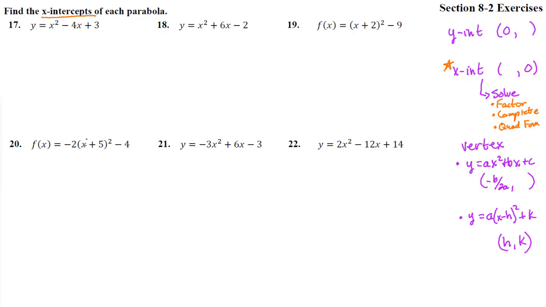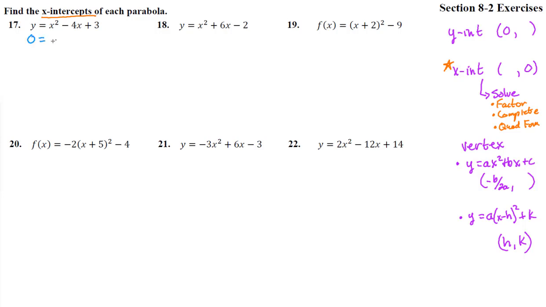I think on 19 and 20, they're already in completed square form, so we'll probably use completing the square there. On the rest, we'll use quadratic formula, and then if we happen to get fractions or nice numbers, we'll know we could have factored and we just missed it. So let's try it. So we're going to stick in 0 right up there for number 17. Stick in 0 for y.